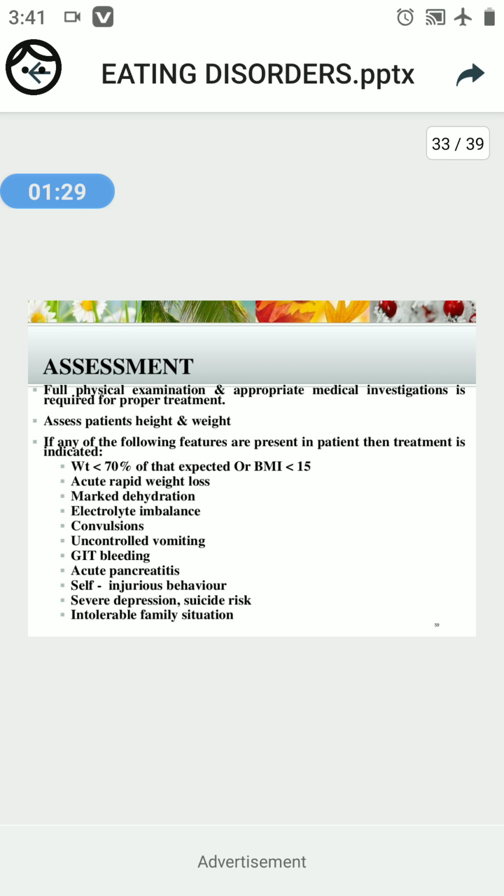And marked dehydration, which can be identified clearly, electrolyte imbalance, convulsions, uncontrolled vomiting, gastrointestinal bleeding.